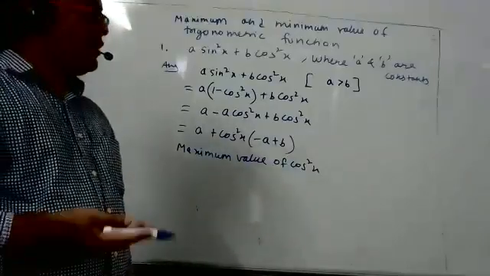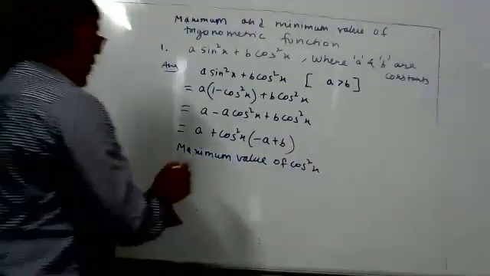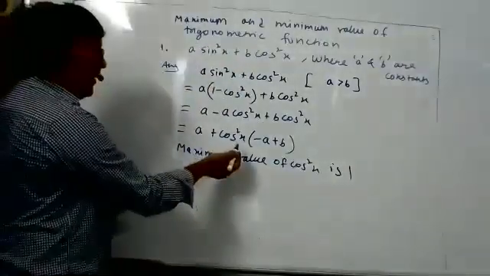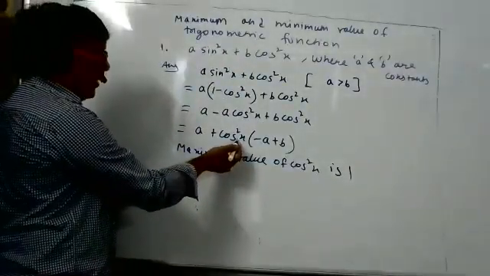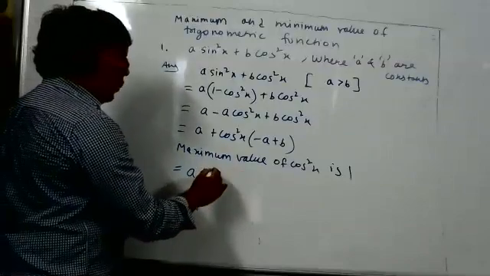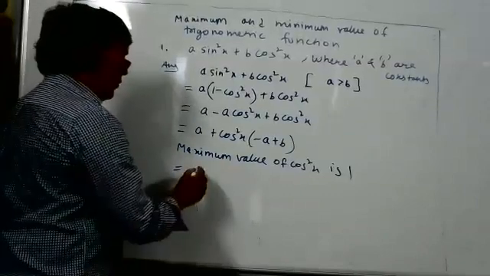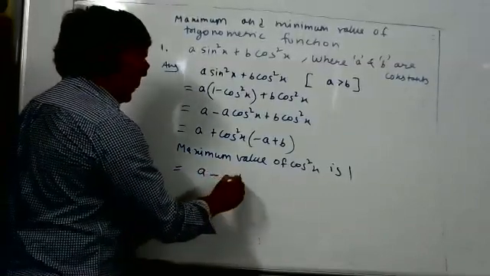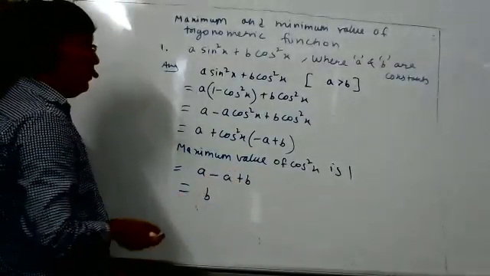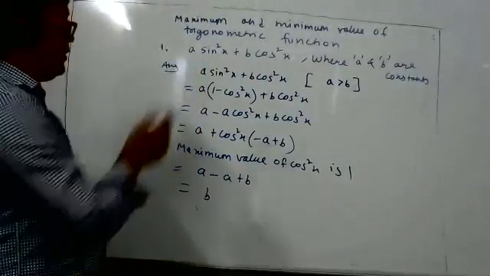If the maximum value of cos θ is 1, then cos²θ also has maximum value 1. Anybody has doubt? So in the place of cos²x, what should I put? 1, as I am interested in the maximum value only. So a − (a − b), what does it become? b. Maximum value.